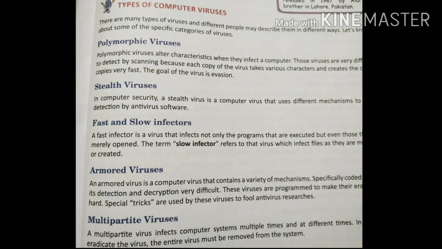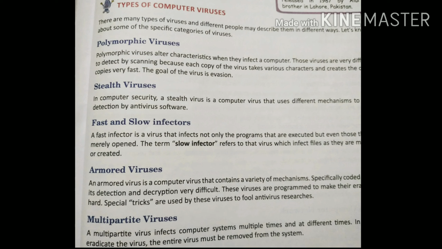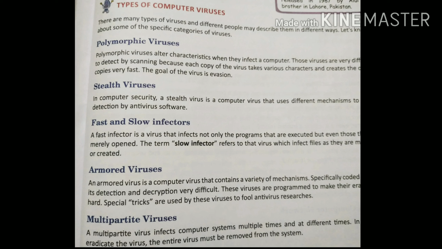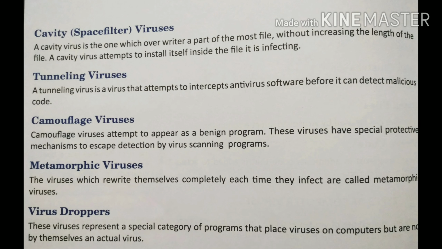The next type of virus is stealth viruses, then we have the fast and slow infectors, then the armored viruses, then the multipartite viruses. A multipartite virus infects computer systems multiple times. It can affect the system many times and at different times. In order to eradicate the virus, the entire virus must be removed from the system. Then we have cavity space filler viruses, tunneling viruses, camouflage viruses, and metamorphic viruses, which rewrite themselves completely each time. It keeps coming every time and infects the computer, and these are called metamorphic viruses.